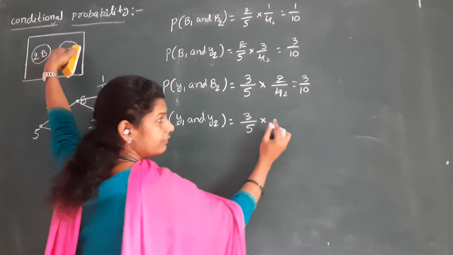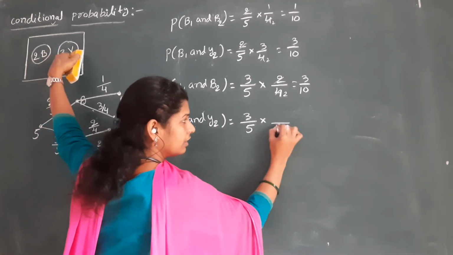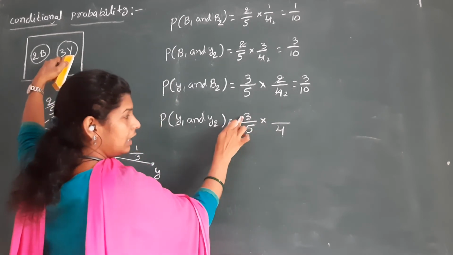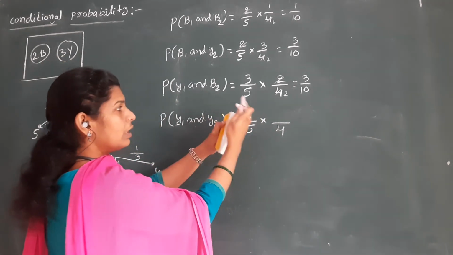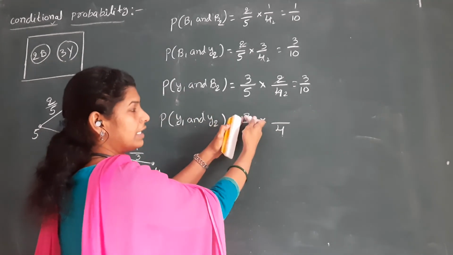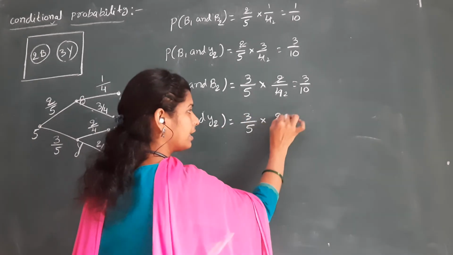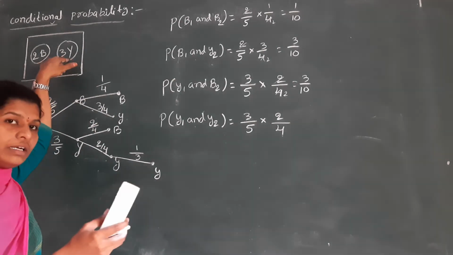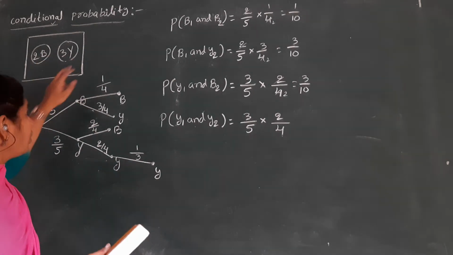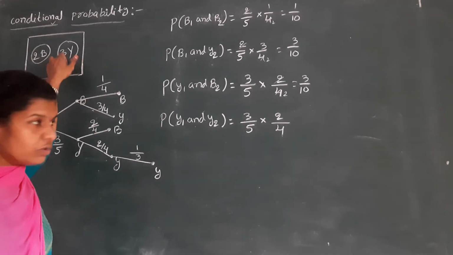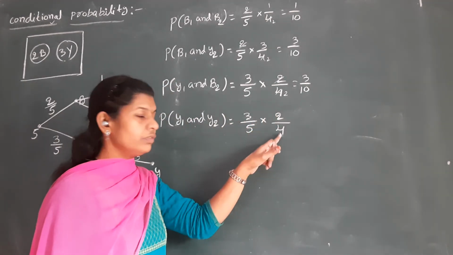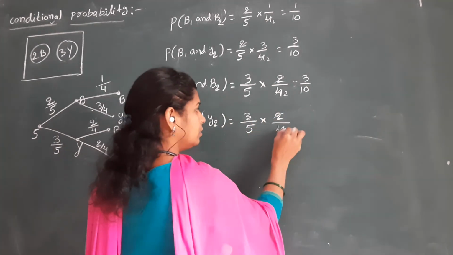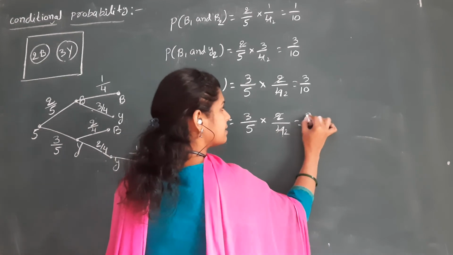Already one ball is taken, so reduce 1 from this, that is 4. That was yellow, so one yellow ball is gone, so reduce 1 from this place also, that means we will get 2. We have 3 yellow balls, so one yellow ball I keep aside. Then how many yellow balls in this? We have only 2. So 2 balls out of 4. 2 ones are 2, 2 twos are 4. That means 3 by 10.